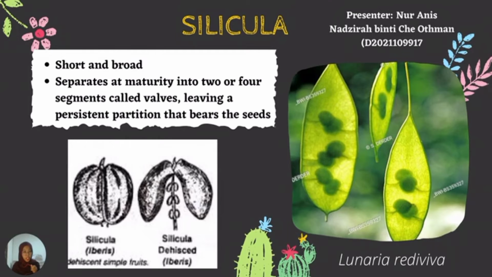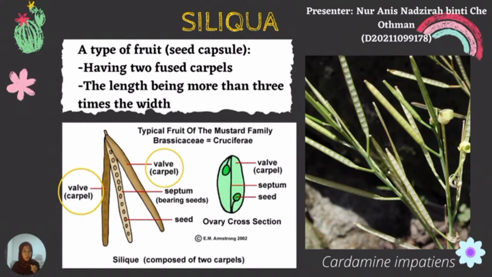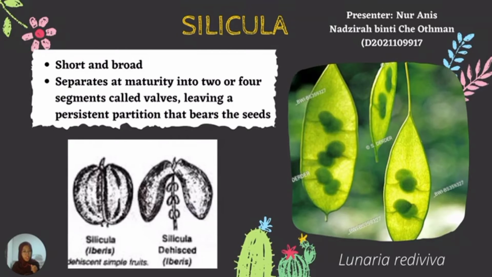Next is silicula. Silicula is short and broad if we compare with siliqua. Silicula separates at maturity into 2 or 4 segments called valves, leaving a persistent partition that bears the seed. As we can see in the picture below, it is more rounded compared with siliqua, which is long and slim, while silicula is more rounded and broad. And the example for silicula is Lunaria rediviva.